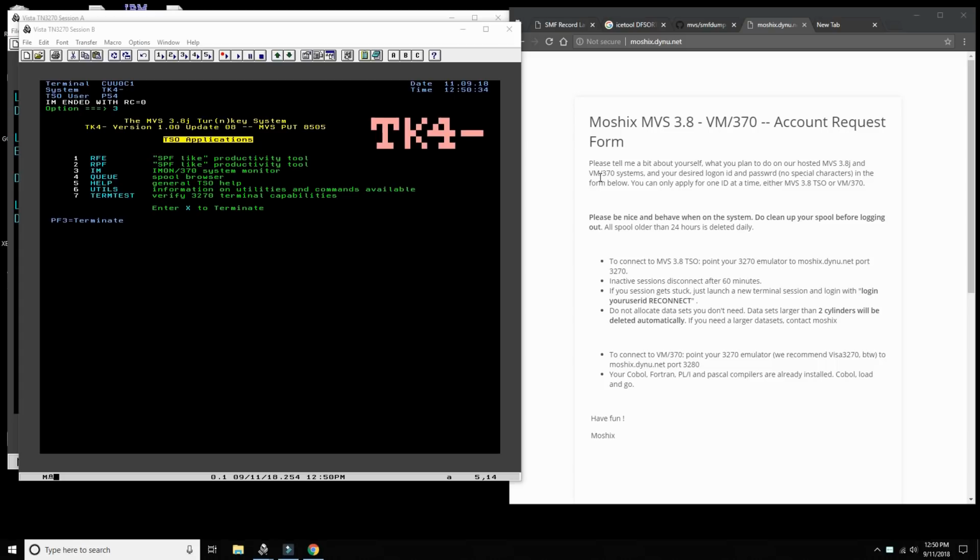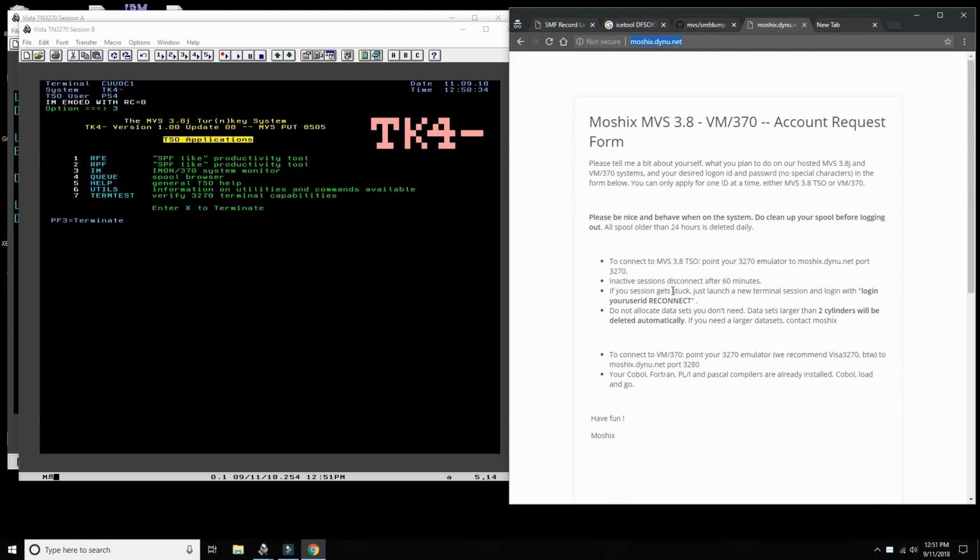This is moshix, and today we're going to be exploring another mainframe operating system. If you remember, I've been offering an MVS system in the cloud that's up 24/7. It's up all the time, and I run it as a production system, back it up. An MVS system that's available to everybody. All you need to do is go to moshix.dino.net, to this website.